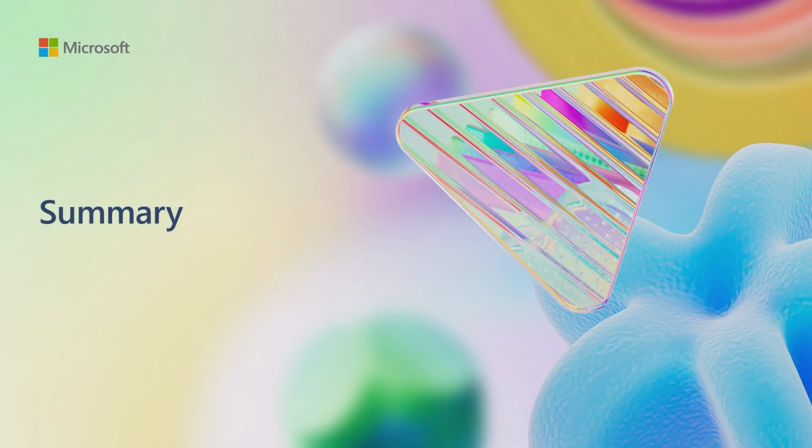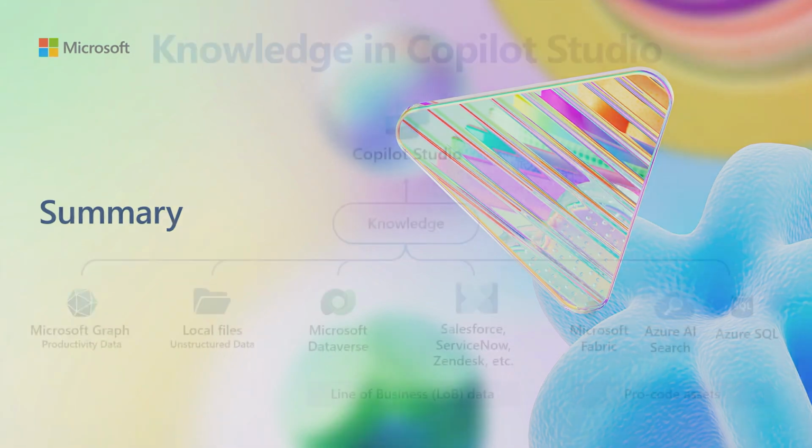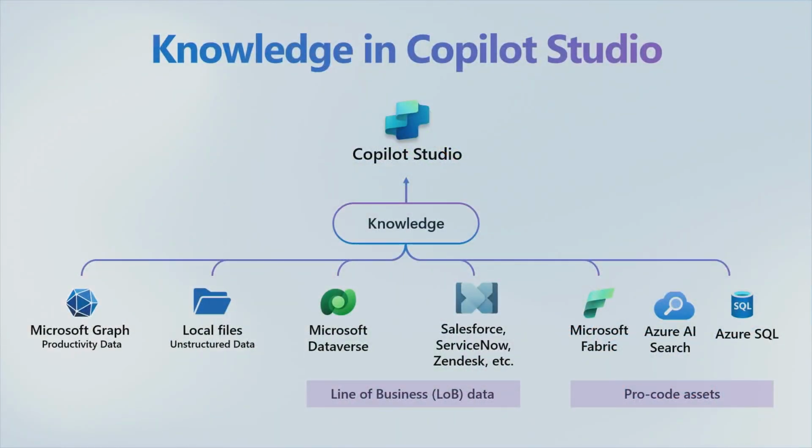All right, folks. We're just about towards the end of the presentation today. Just to recap, we've shown you how you can create an agent and add different kinds of knowledge sources or data sources. So essentially from productivity data, using SharePoint files, as well as line of business data. Rakesh showed you earlier how we use Dataverse, Salesforce. Also, you can do that for ServiceNow and Zendesk as well. And lastly, ProCode Asset.